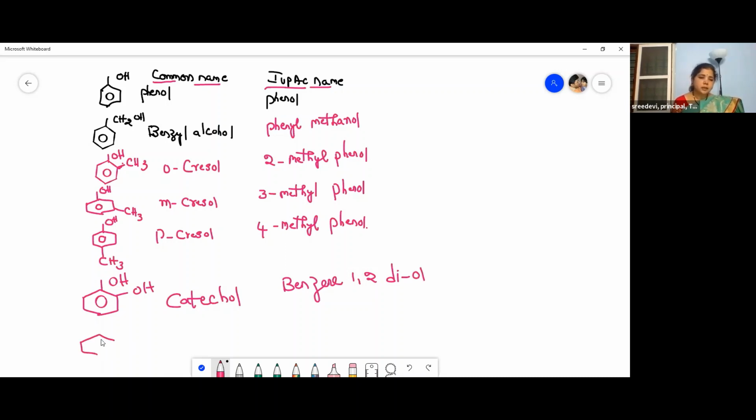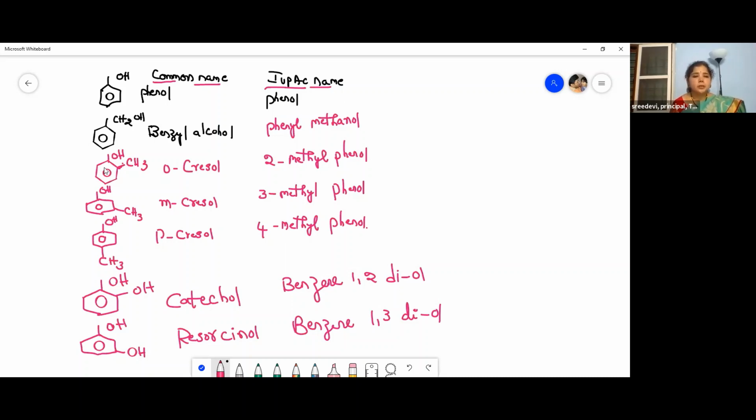This is OH, and then another OH here. Resorcinol. What is the numbering here? Benzene 1,3 diol. Hope everyone is writing these names, the common names and IUPAC names, children.